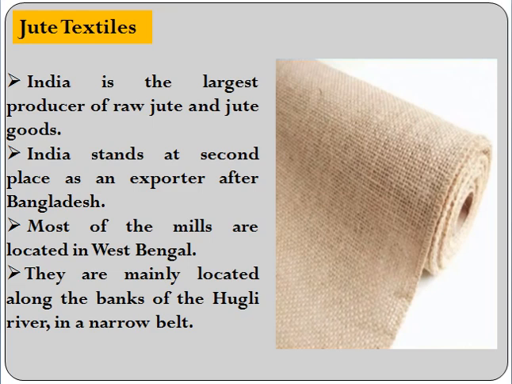Dear students, most of the jute mills in India are located in West Bengal. The reason is that 70% of India's production comes from West Bengal and the rest from the neighboring states. Now in West Bengal, they are mainly located along the bank of the river Hooghly, and that is a narrow belt that is very useful for the production of jute.